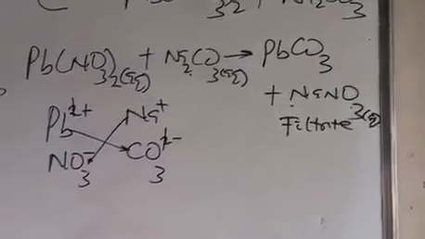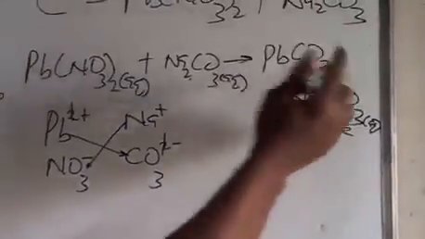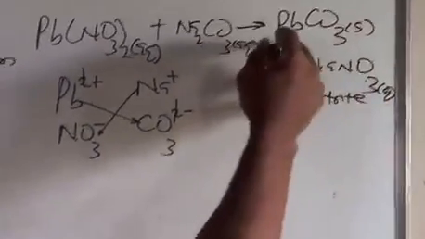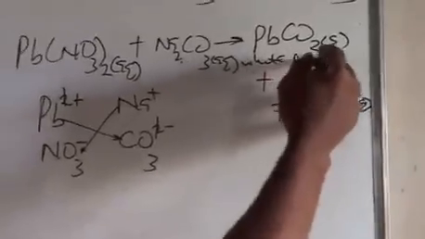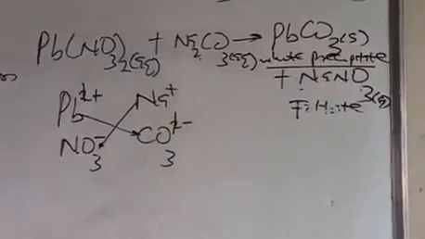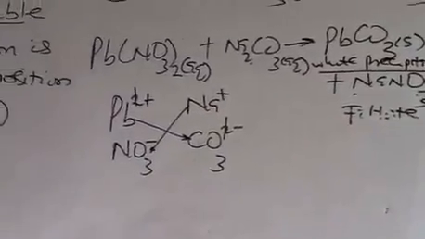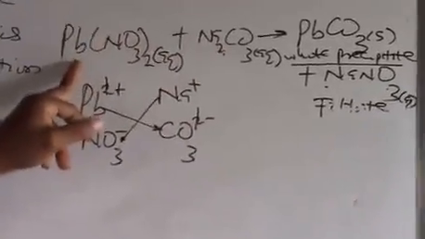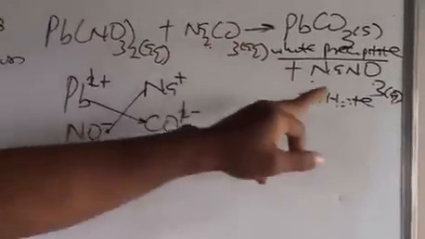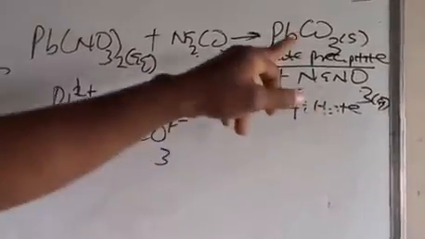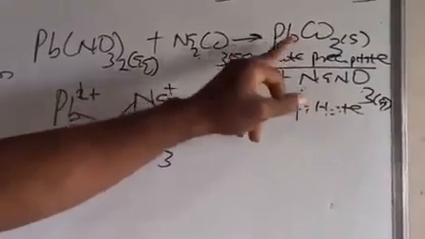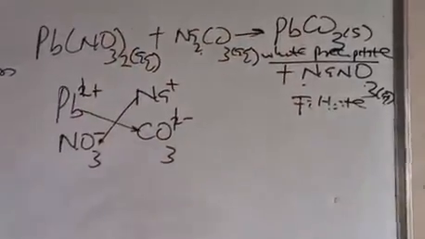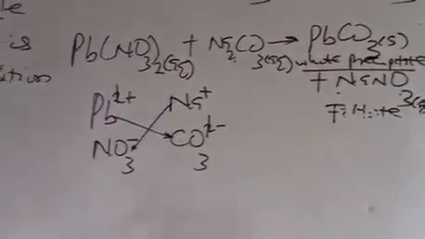Most carbonates are insoluble, so this one is insoluble. The lead carbonate is the white precipitate, which came out as the residue. So in actual sense, we didn't mix a soluble salt and an insoluble salt. Rather, we mixed two soluble salts, and they reacted to produce one soluble, which is the filtrate, and one insoluble. That means the reaction is what's called a double decomposition reaction or precipitation reaction.